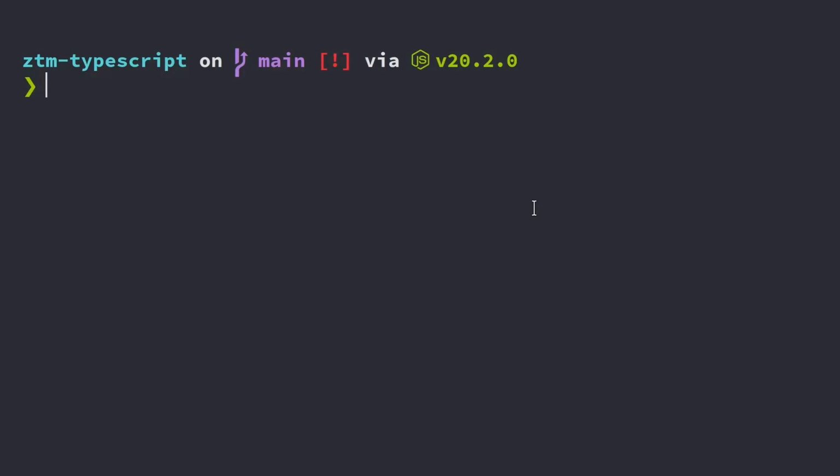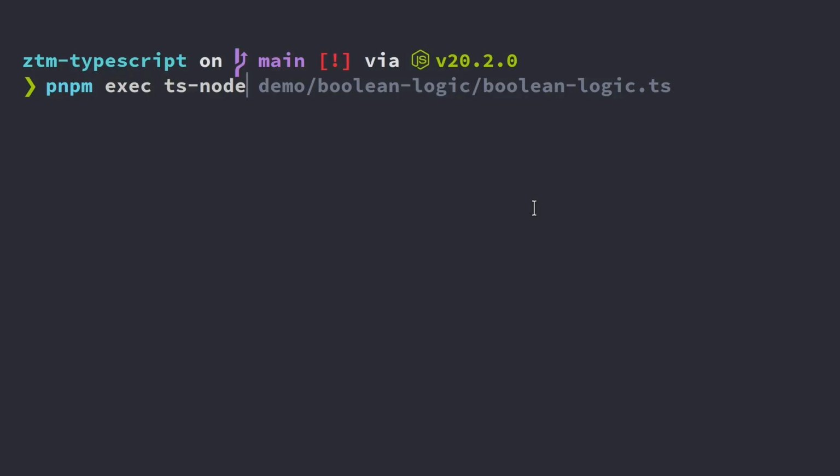So in our terminal, we're going to use pnpm exec ts-node. After that, we're going to type in the path to our Boolean Logic demo. So we have the demo Boolean Logic folder, slash Boolean Logic.ts. What we're doing is accessing the pnpm program to run our node modules. Then exec is short for execute. ts-node runs TypeScript files, the ts is for TypeScript, in node, and then we just specify the file that we want to run. Since we're on the Boolean Logic demo, we want to run the Boolean Logic.ts.